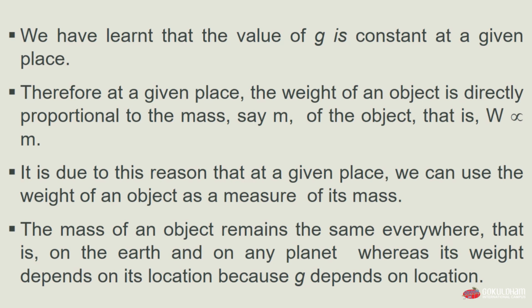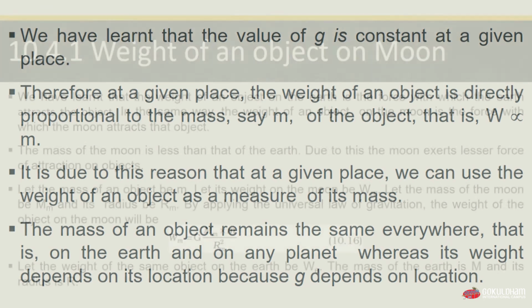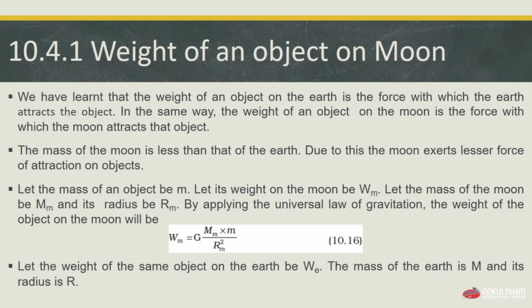It is due to this reason that at a given place we can use the weight of an object as a measure of its mass, and the mass of an object remains the same everywhere, that is on earth and on any planet, whereas its weight depends on its location because g depends on the location. So this is the reason why weight is directly proportional to mass, because the mass of the object remains the same everywhere, either on earth or on a planet. Now we will look at our first subtopic of our main topic, weight.